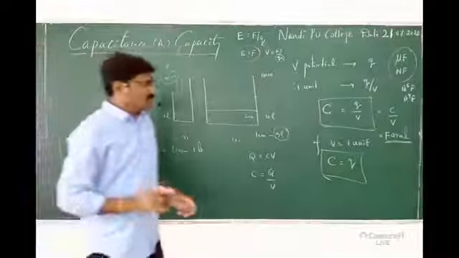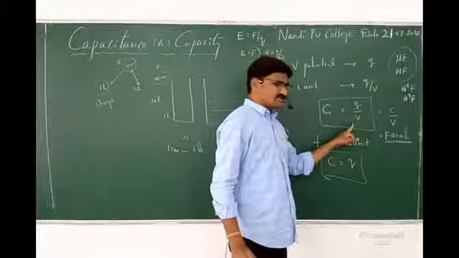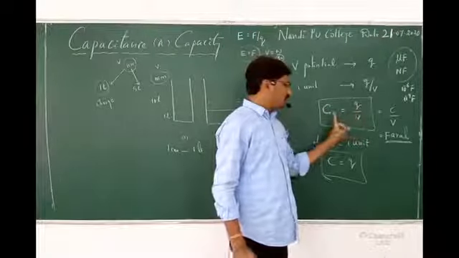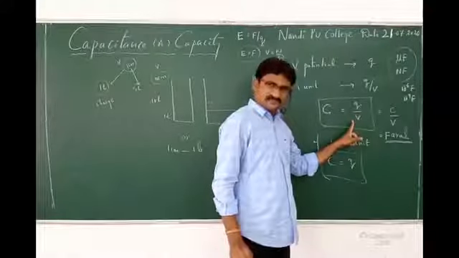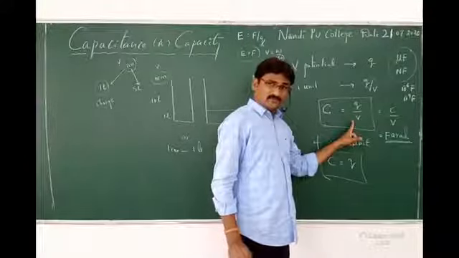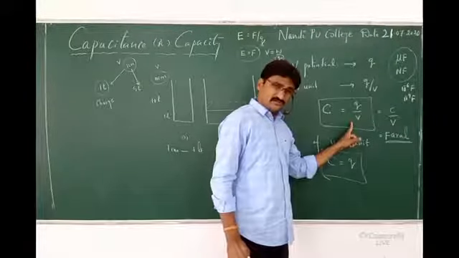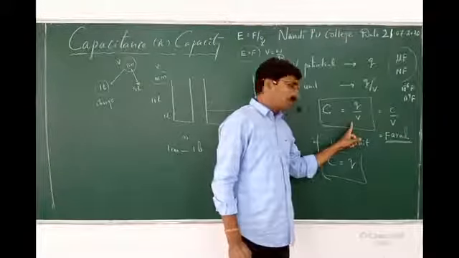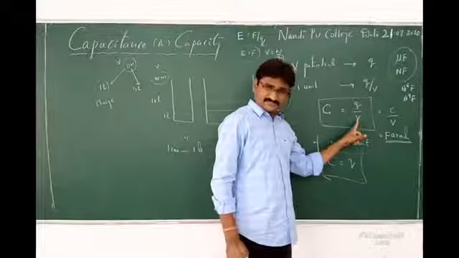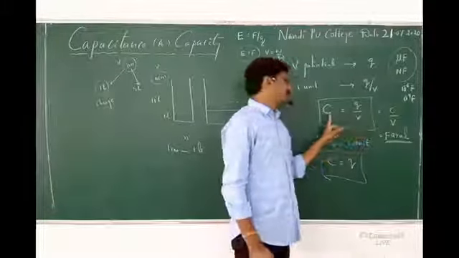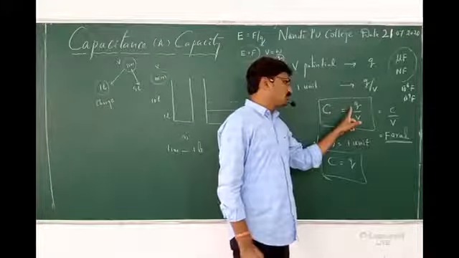Can you define 1 farad? Q by V. Q is equal to CV. 1 farad means 1 coulomb per 1 volt. If the amount of charge required to raise the potential of a capacitor by 1 volt is 1 coulomb, then the capacitance is 1 farad.